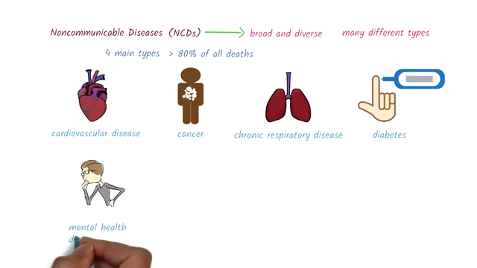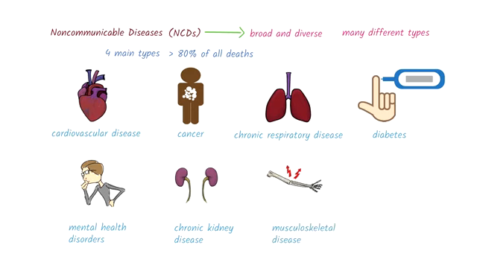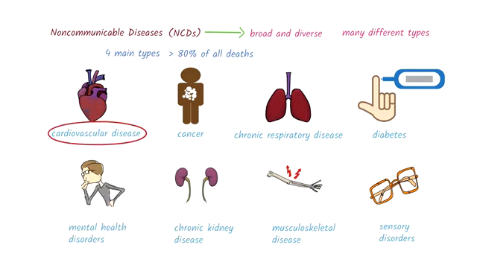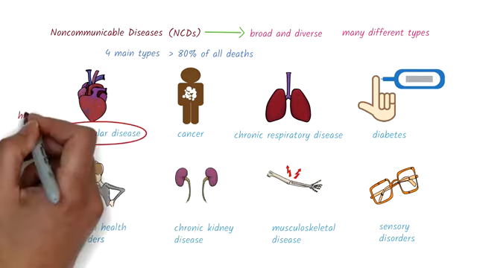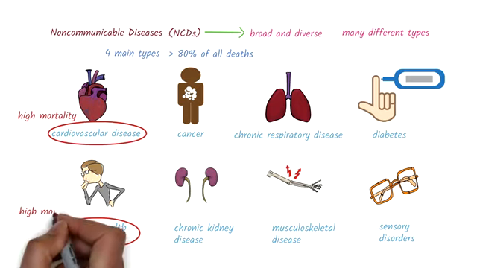Others include mental health disorders, chronic kidney disease, musculoskeletal disease, and sensory disorders, such as eye disease or hearing loss. Some of these, such as cardiovascular diseases, are large contributors to death, and others, such as mental health disorders, can have significant health effects due to the disability they cause.